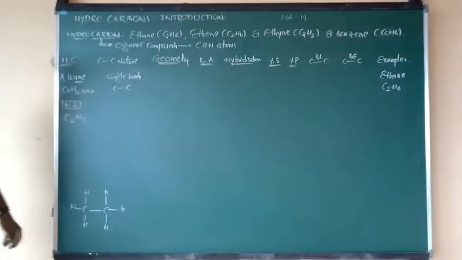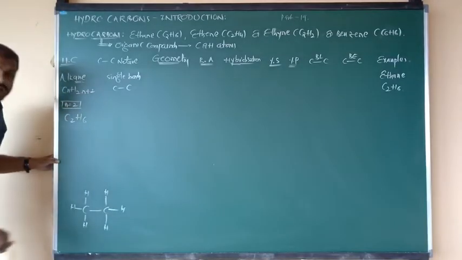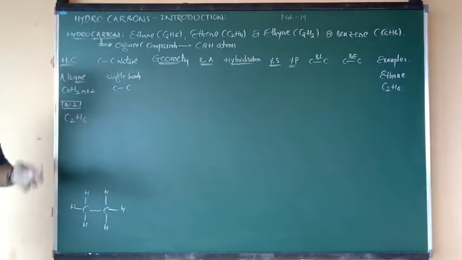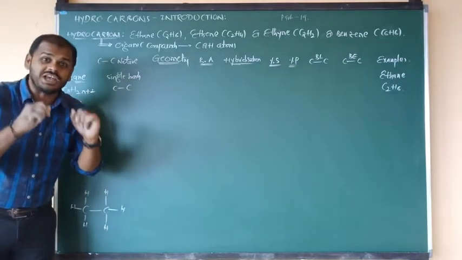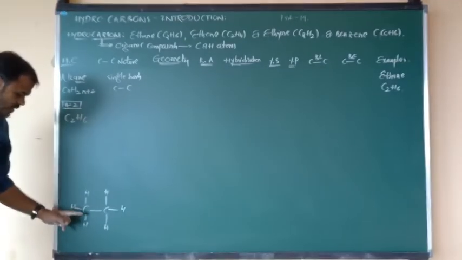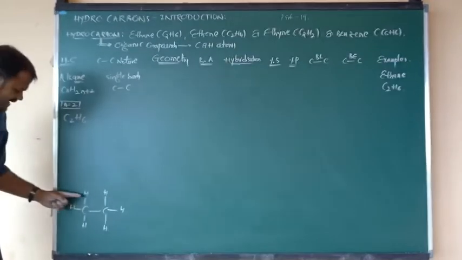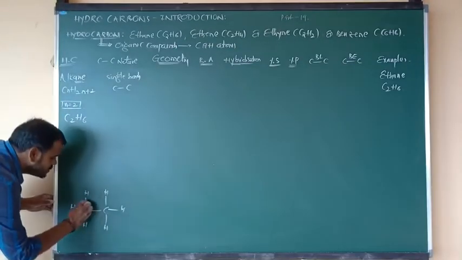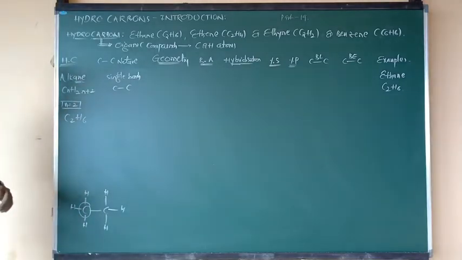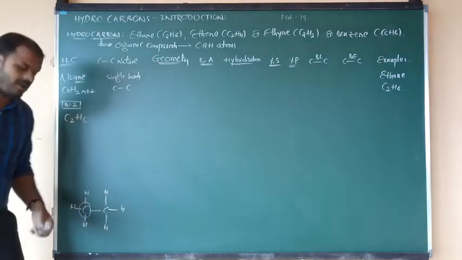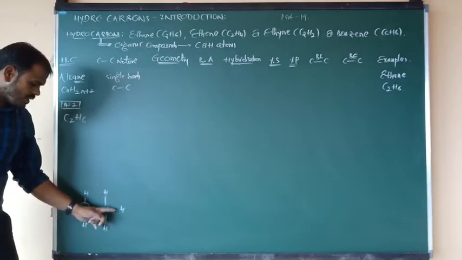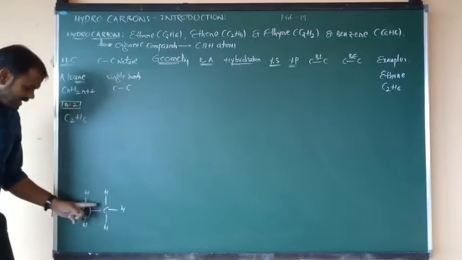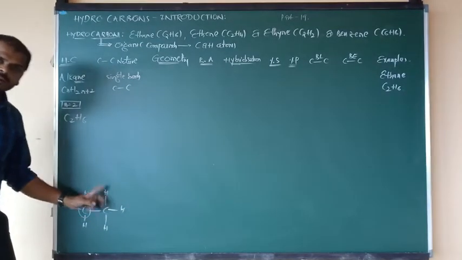Now around the first carbon, how many bonds are there? You know how to find the hybridization shortly. 1, 2, 3, 4. Count: sp1, sp2, sp3. So the first carbon undergoes sp3 hybridization. Let's count for the second carbon. 1, 2, 3, 4. Again, sp1, sp2, sp3.